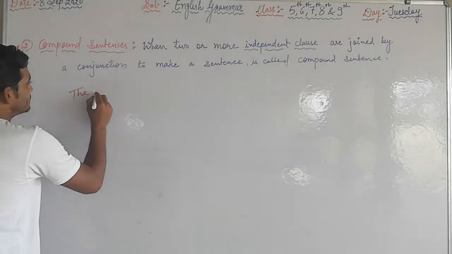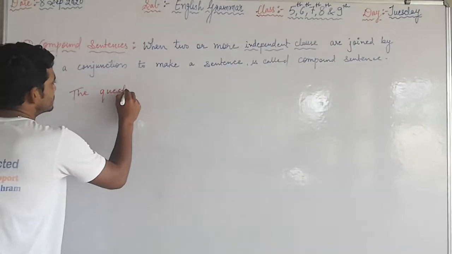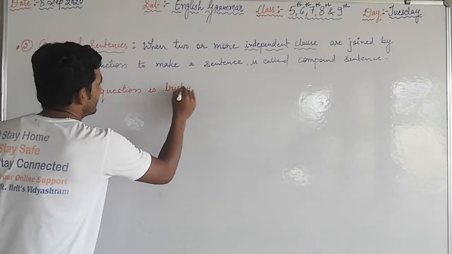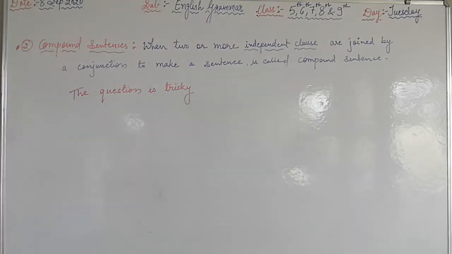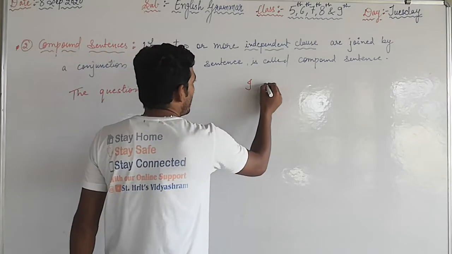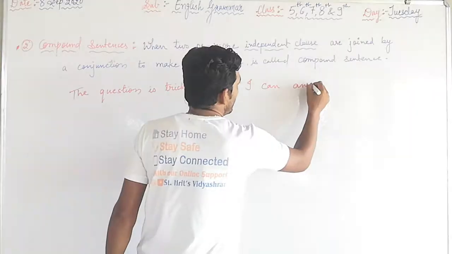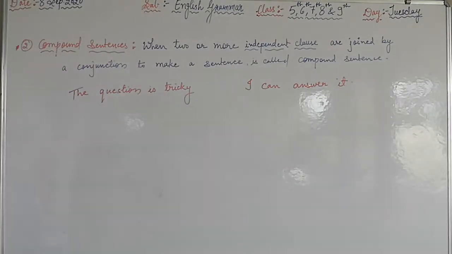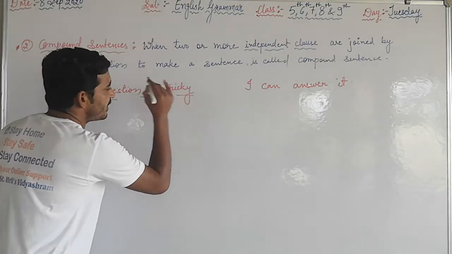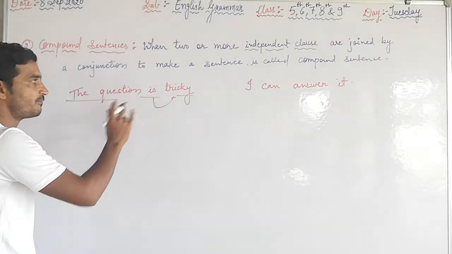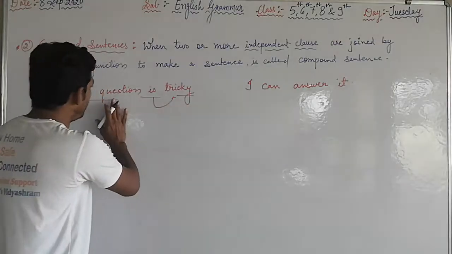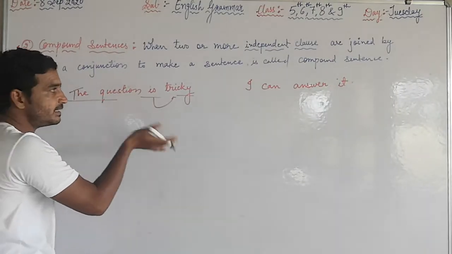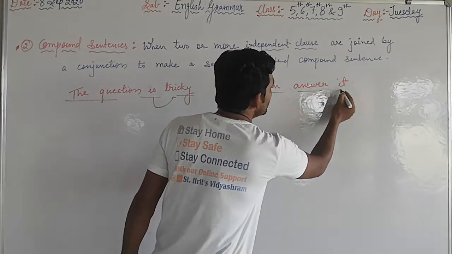The question is tricky. Okay, I can answer it. See, the question is tricky. Which type of question? Tricky question. The finite verb is there. Okay, and one independent clause is independent. It gives the complete sense in itself. See this clause, I can answer it.